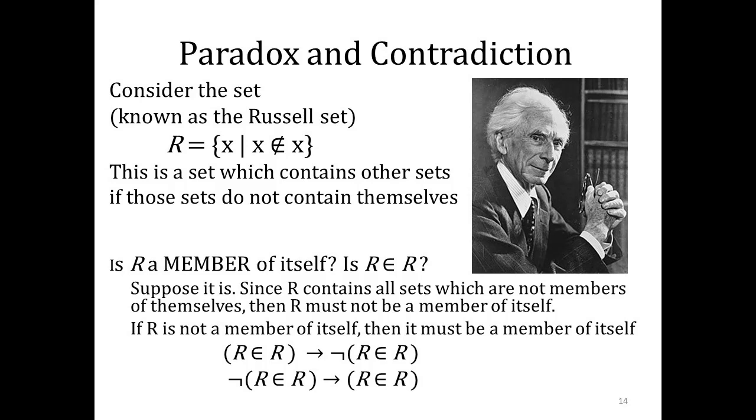And so you get the same problem. Is R a member of itself? Is R an element of R? Suppose it is. Since R contains all sets which are not members of themselves, then R must not be a member of itself. But if it's not a member of itself, then according to our definition, it is. So again, R is an element of R implies that it's not the case that R is an element of R. And if it's not the case that R is an element of R, then it must be the case that R is an element of R.